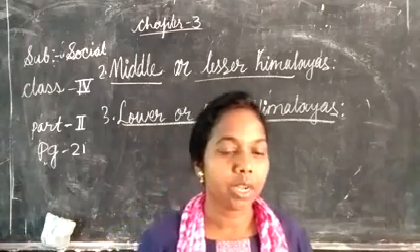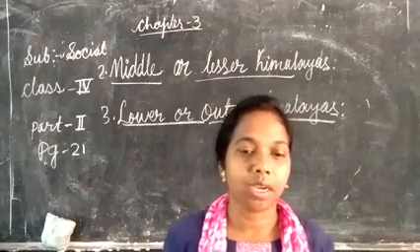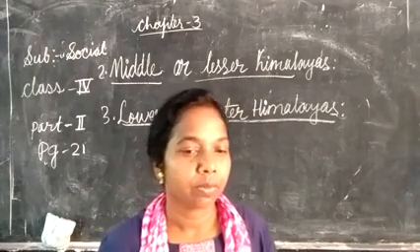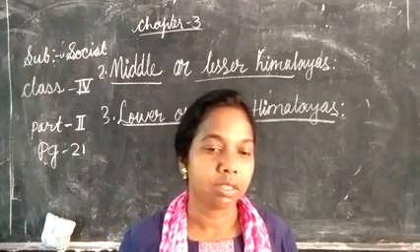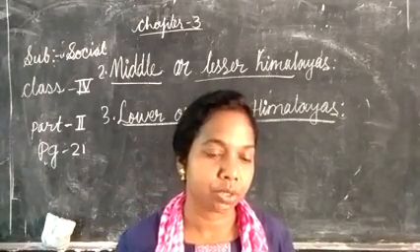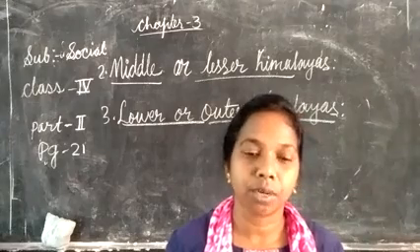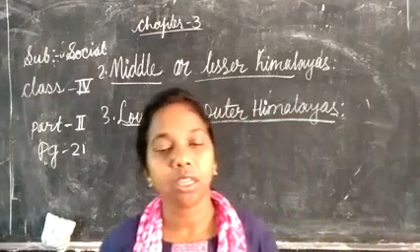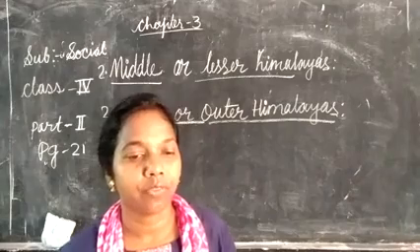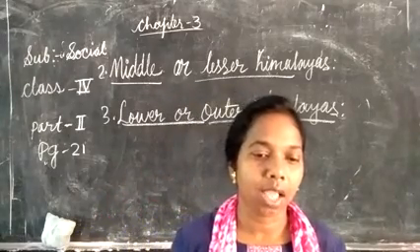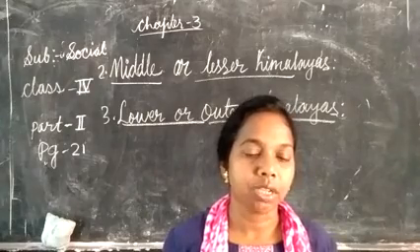There are many national parks and wildlife sanctuaries in the northern mountains. The two famous ones are Jim Corbett National Park and Rajaji National Park. Such sanctuaries and parks help in protecting wildlife.